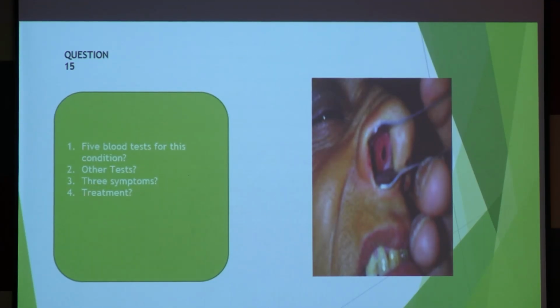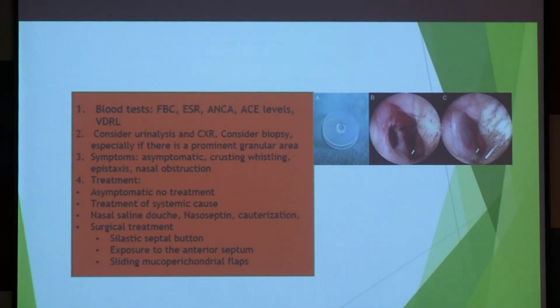Okay, five blood tests because there are many causes of this. Septal perforation: one of the important causes is trauma, another is surgery, another is granulomatous diseases, very important. Like TB, sarcoidosis, syphilis, Wegener granulomatosis. So you will do ANCA for Wegener granulomatosis, I told you in the last class. Serum ACE, angiotensin converting enzyme level is raised in sarcoid, right?